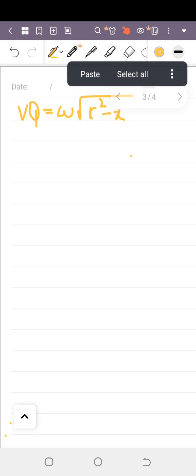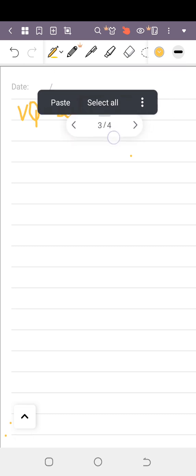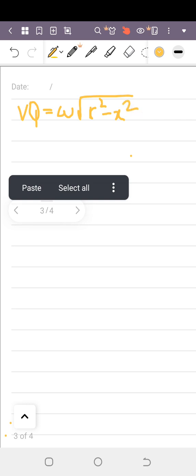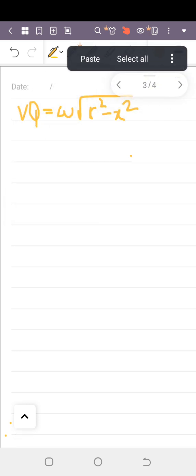Again, we have learned that x here is denoted by x naught, so x is equal to x naught.